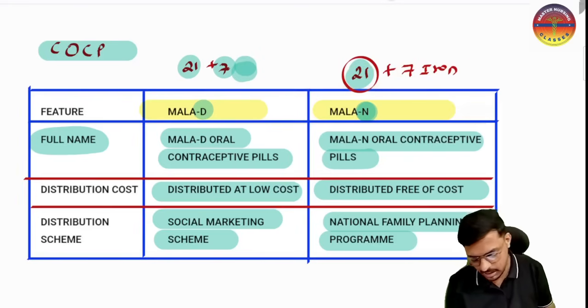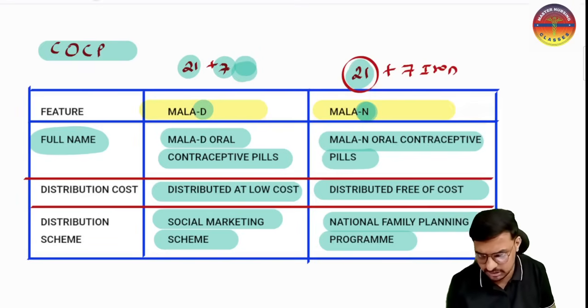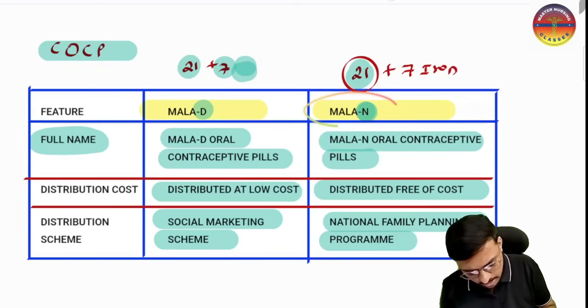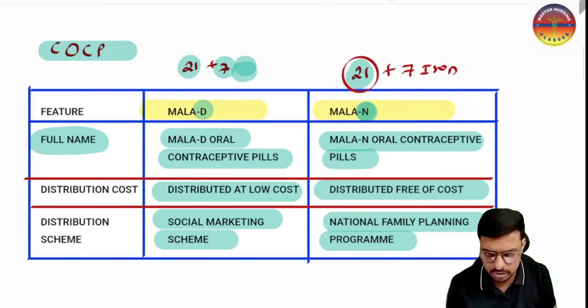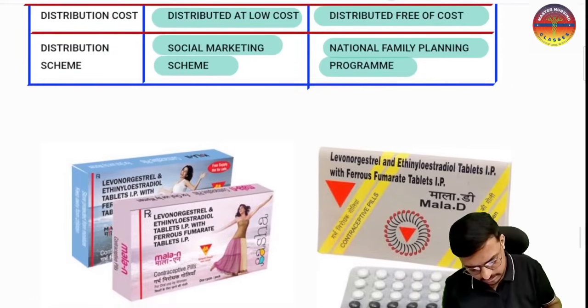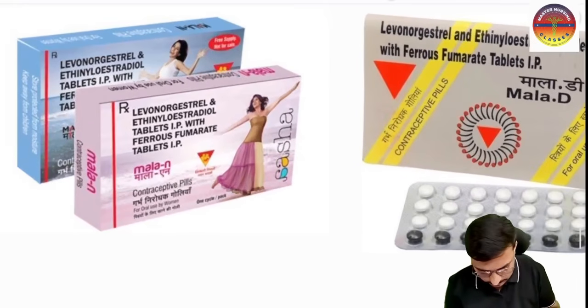Yes sir. And what about the composition, sir? Is the composition of estrogen and progesterone in Mala N and Mala D the same? Yes, absolutely the same. Both belong to the low dose pills category. I will teach you what low dose pills and high dose pills are. So just understand that Mala N and Mala D both belong to the low dose category of oral combined pills.